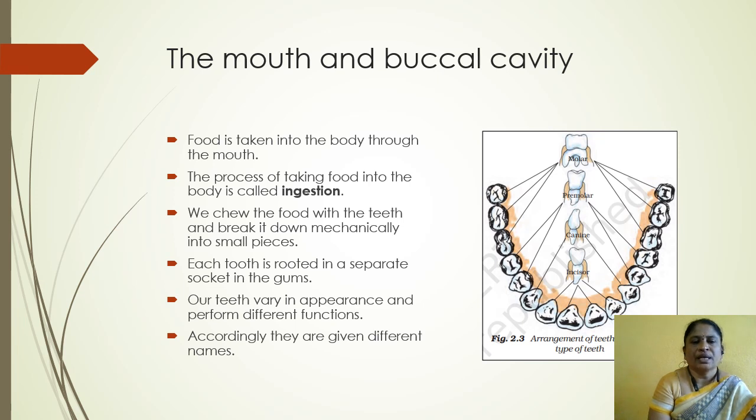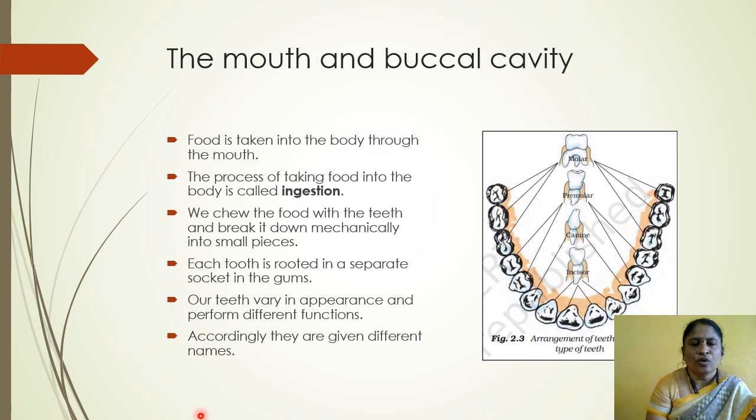Accordingly, they are given different names. Based on function and shape, the teeth are different. Here are the teeth.